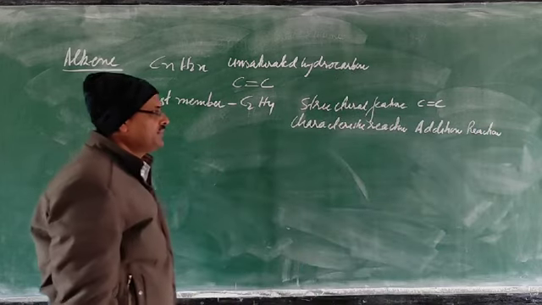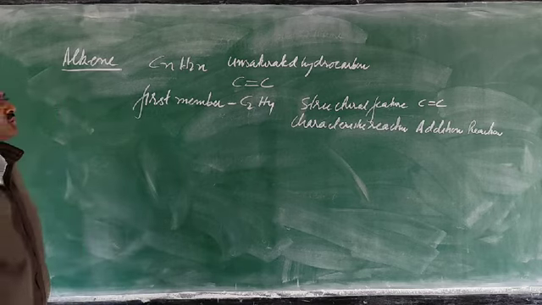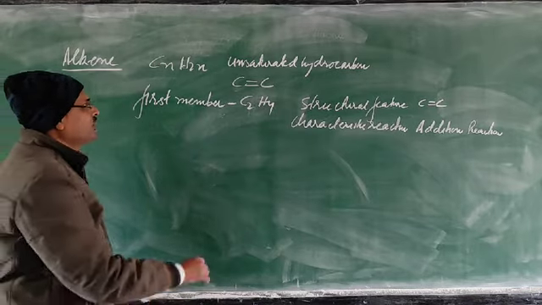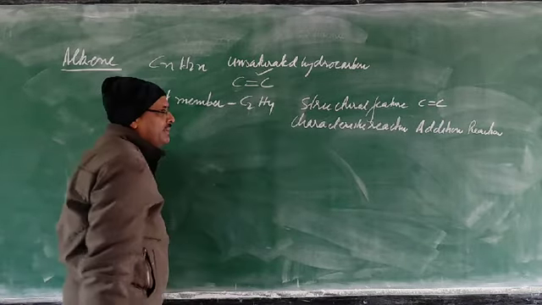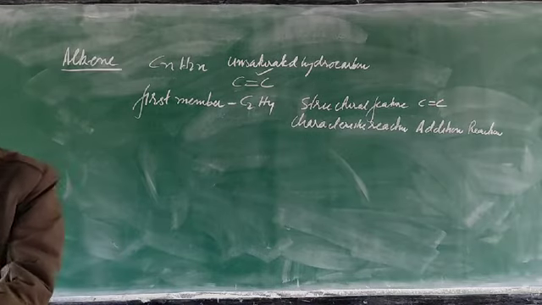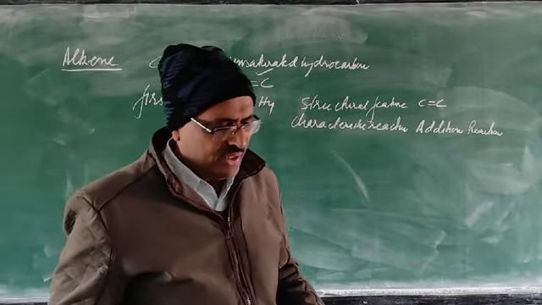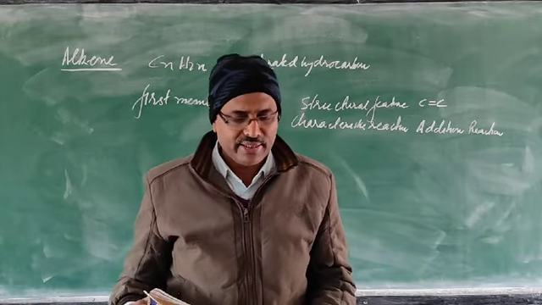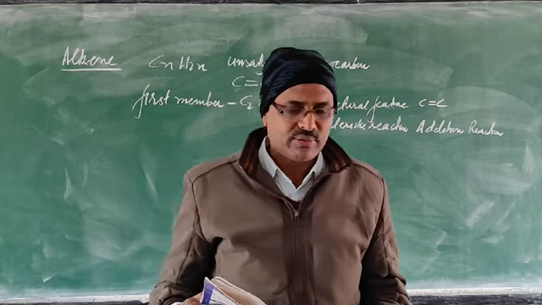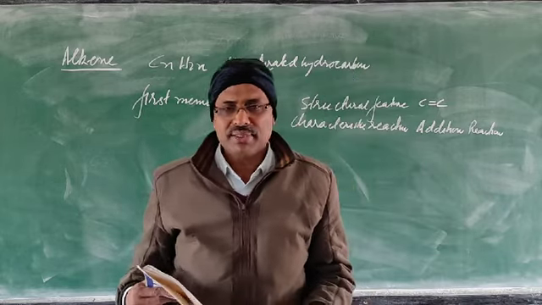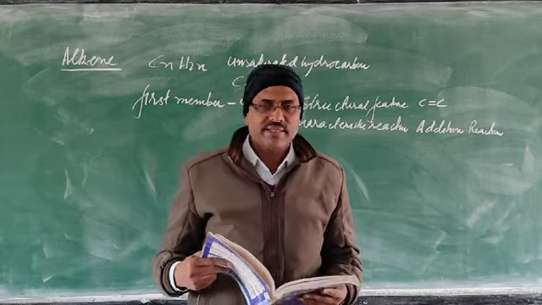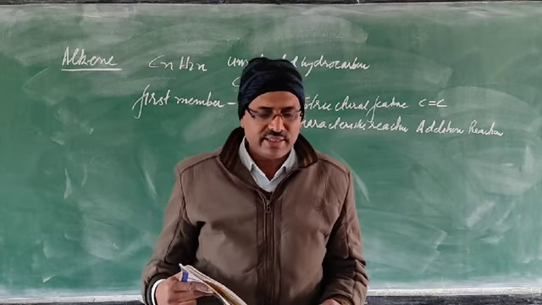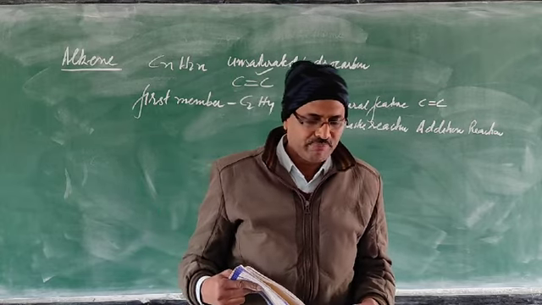If you compare alkane and alkene, alkene is more reactive than alkane because it has a carbon-carbon double bond. You can underline some lines in your book. Alkenes are unsaturated aliphatic hydrocarbons containing a carbon-carbon double bond. You must be thinking what is aliphatic. The higher members are obtained from fats, so that's why they are called aliphatic. So alkenes are unsaturated aliphatic hydrocarbons containing a carbon-carbon double bond in their molecule.